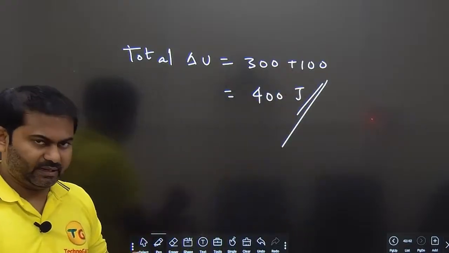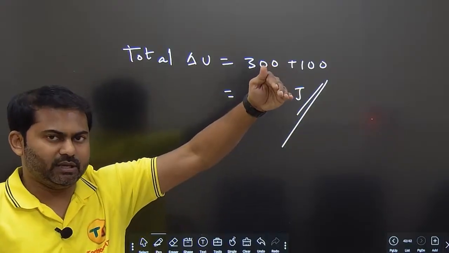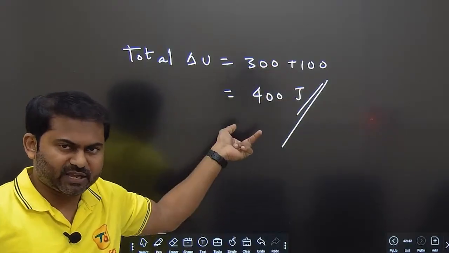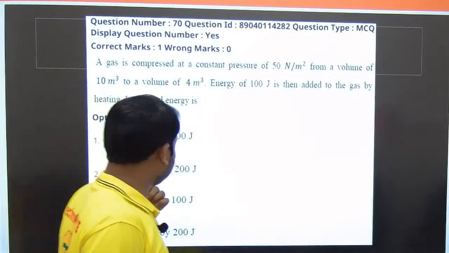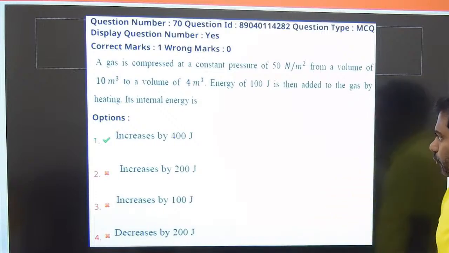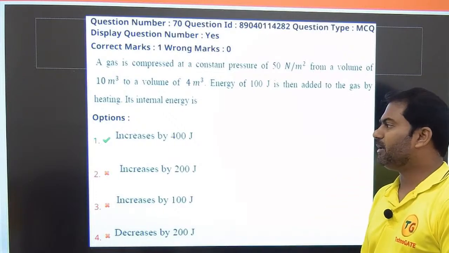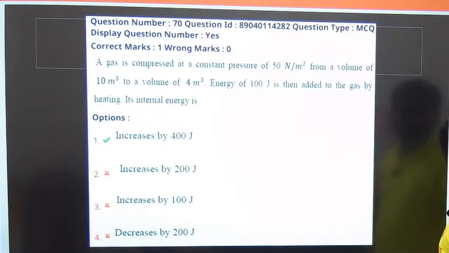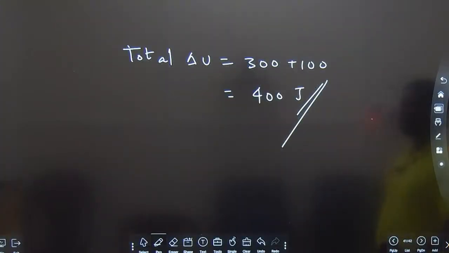So we see that there is an increase of 400 joules of internal energy. If it were a decrease, we would have a negative sign, but there is an increase of 400 joules. So you can see that option number 1, increase of 400 joules, is right. I believe it is completely clear to everyone. So we should do it step by step like this. You can copy it if you want.